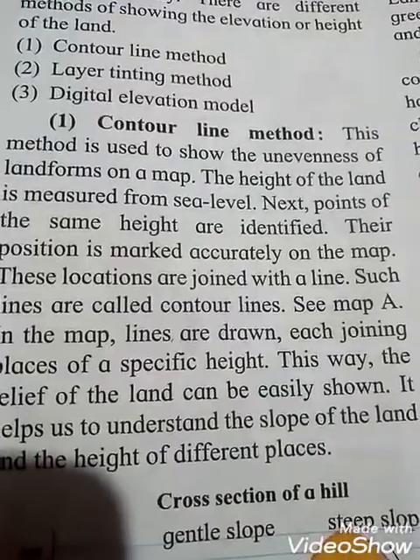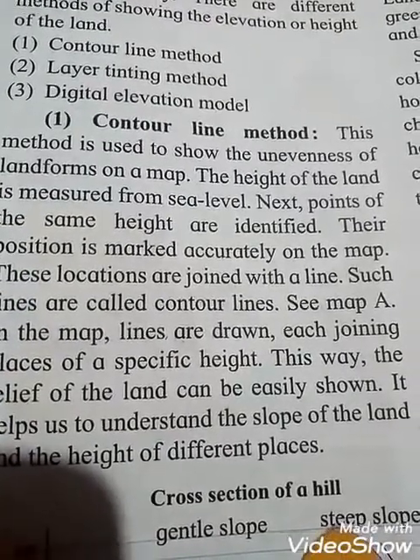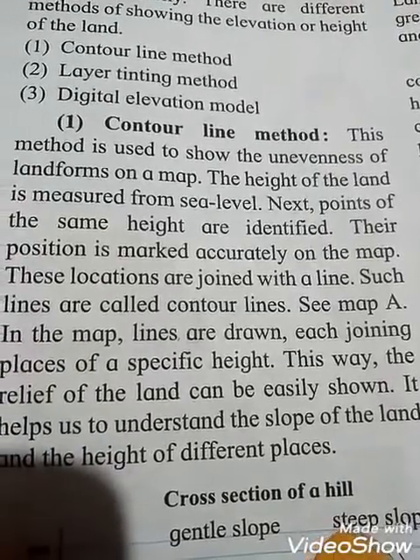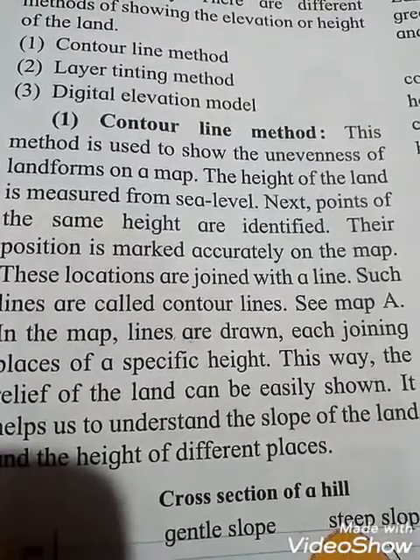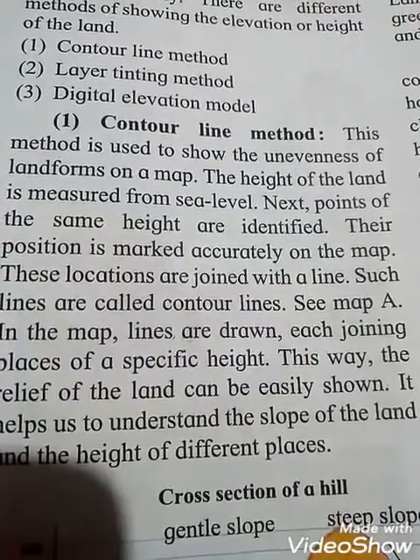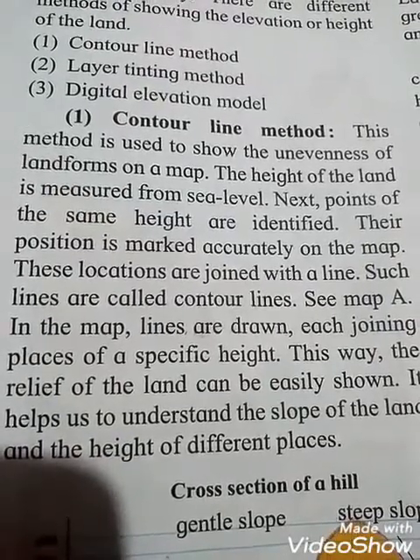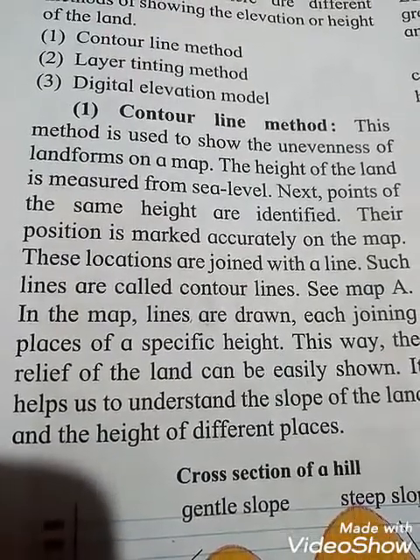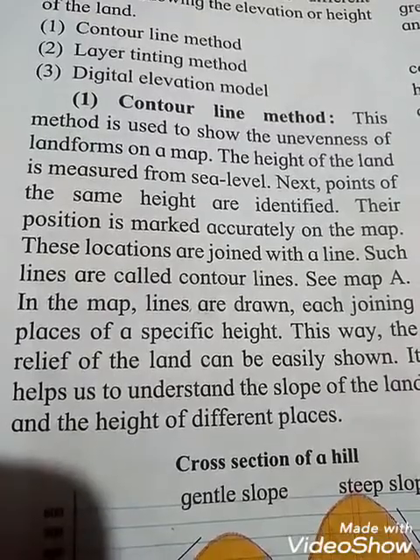Okay students, the contour line method. See students, contour line means what? A line joining the locations of the same height on a map is called a contour line. This method is used to show the unevenness of landforms on a map. The height of the land is measured from sea level. Next, points of the same height are identified.